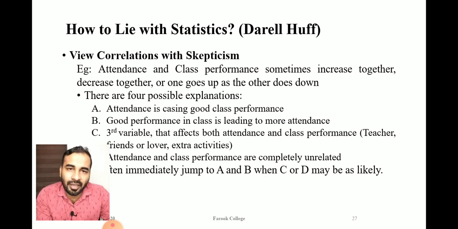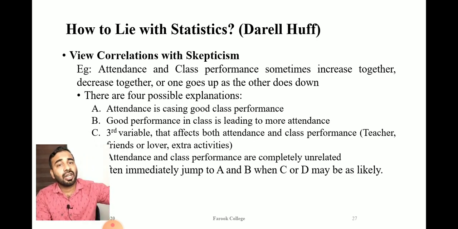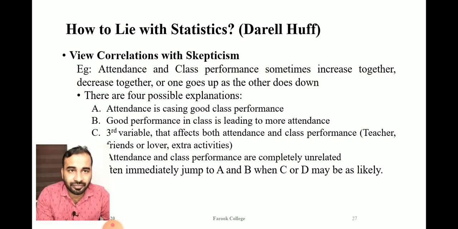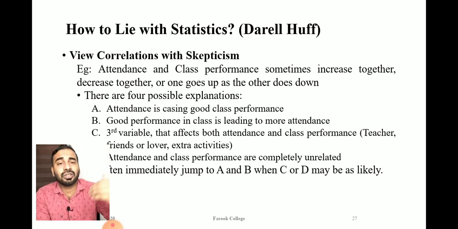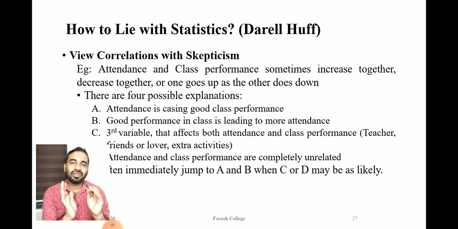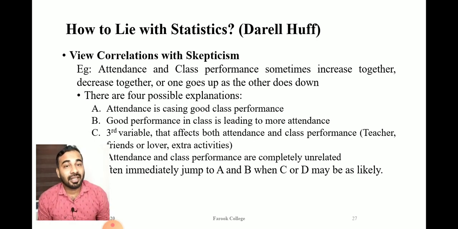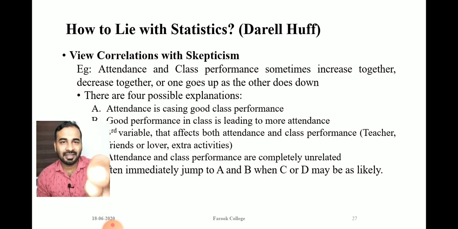That means if you have regular attendance, it will lead to good performance in the class. And second, good performance in the class leading to more attendance. If you are performing well in the class, automatically your tendency to come to the class will increase. So these two things we will get from the correlation analysis. But there are certain third factors.